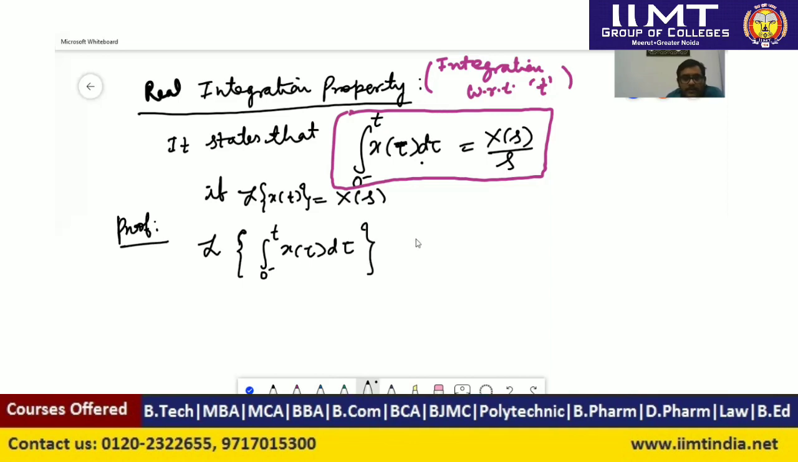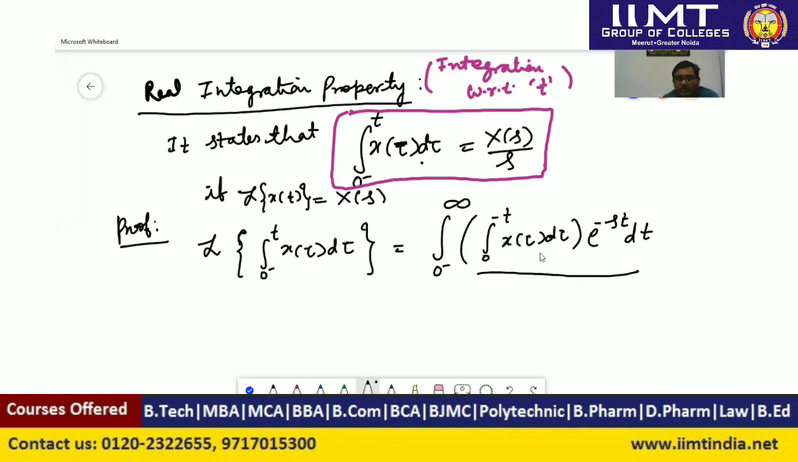integrate this expression. So what we can write using the formula, it could be integration of 0 minus to infinity, and here this signal will be integral from 0 minus to t of x(tau) d tau. This is the signal for which we have to find the Laplace transform, into e to the power minus st dt. Now we have to solve this expression.